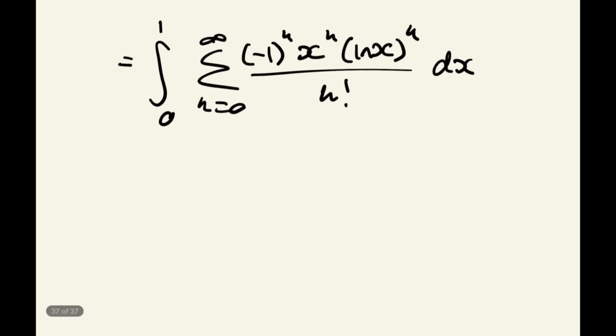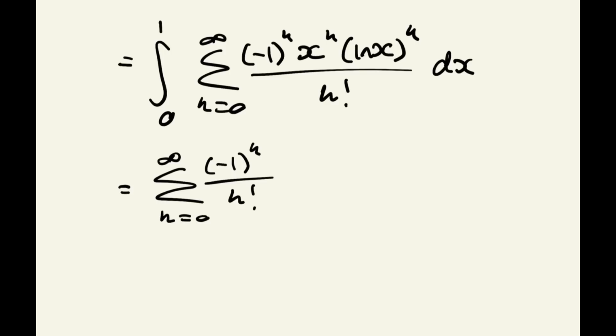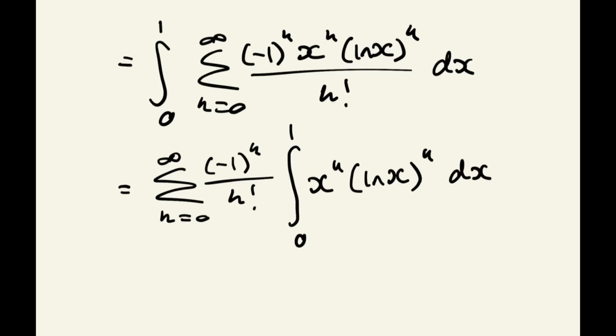And so we're going to have the sum from k equals 0 up to infinity of negative 1 to the power of k over k factorial times the integral from 0 to 1 of x to the power of k times ln of x to the power of k dx. So we have tidied this up quite nicely.